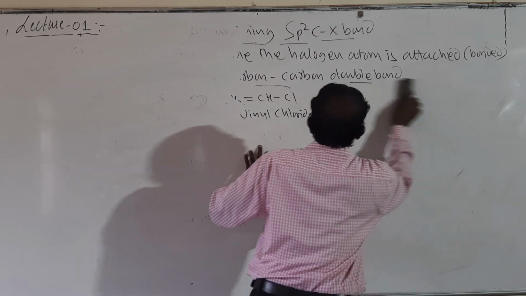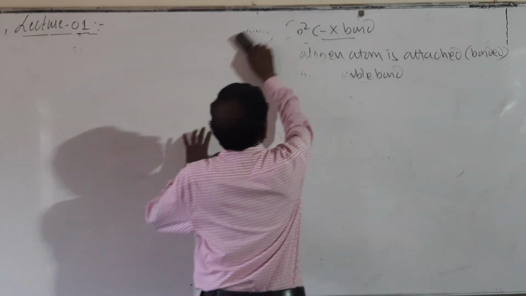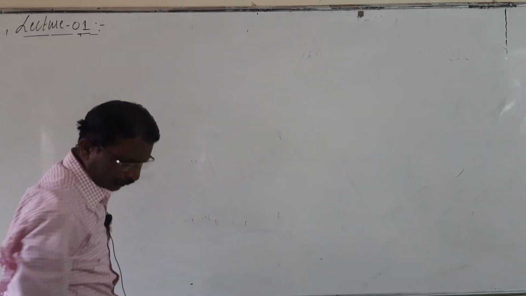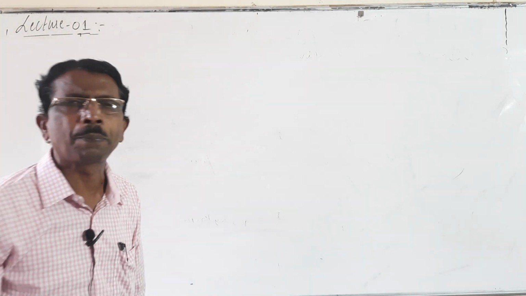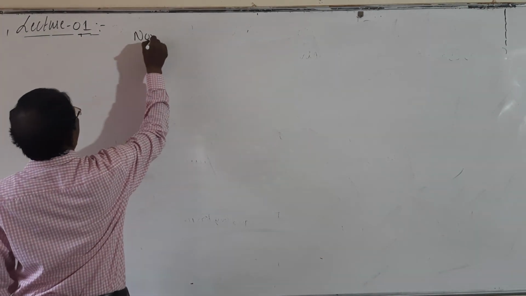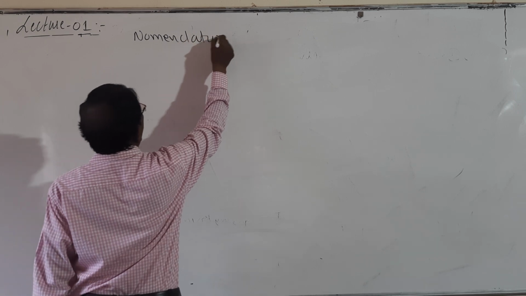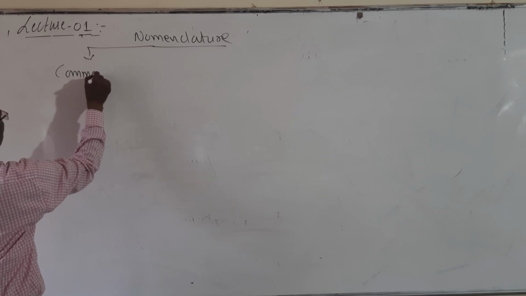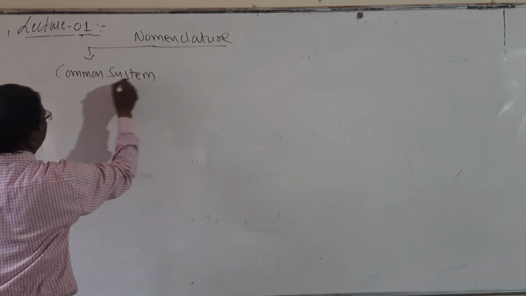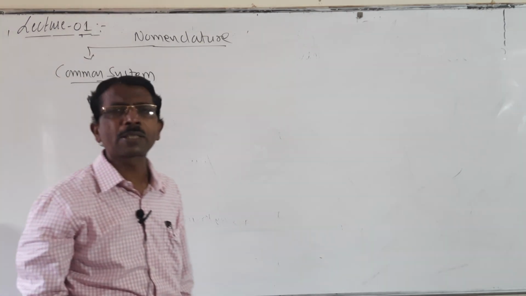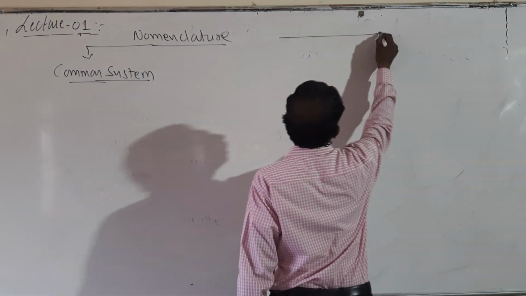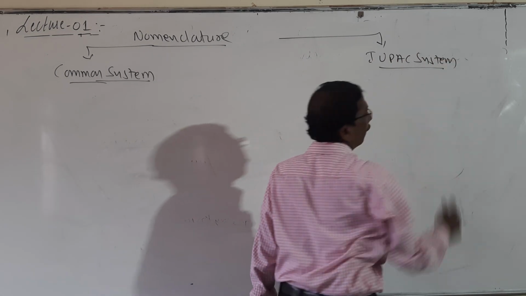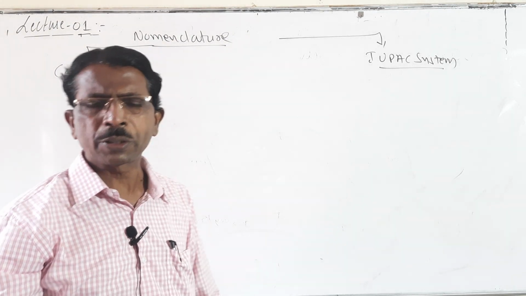In last year you studied the IUPAC system, and again, you have to name the organic compounds. In nomenclature there are two types. One is the common system, also called the trivial system, and another one is the IUPAC system. Common system and IUPAC system.